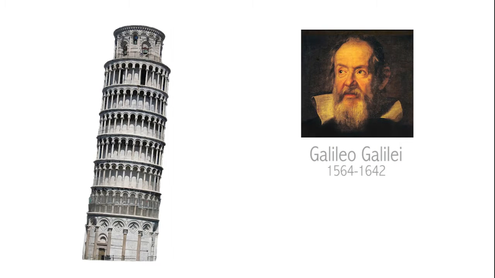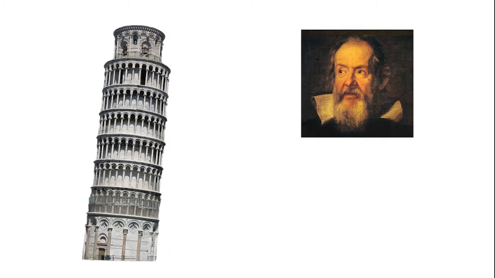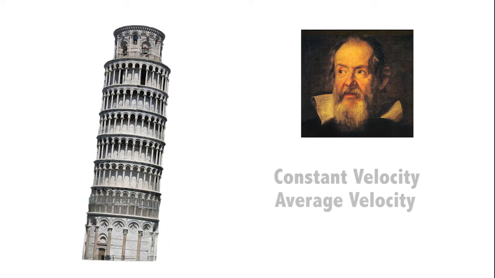century. Galileo observed that balls fell to the ground at the same time, contrary to what Aristotle had taught in ancient times. In what Galileo considered one of his greatest achievements, he, for the first time in history, defined a quantitative notion of speed and velocity. In particular, he defined constant and then later average velocity of an object traveling along a straight line path.